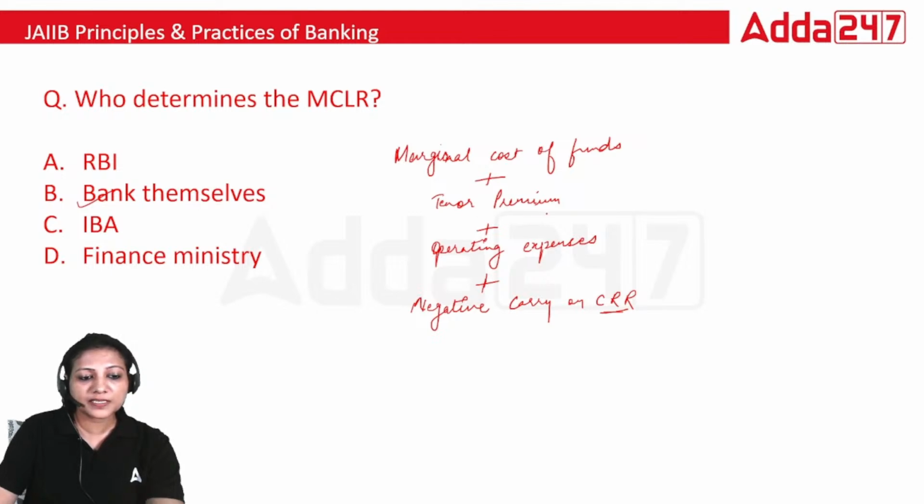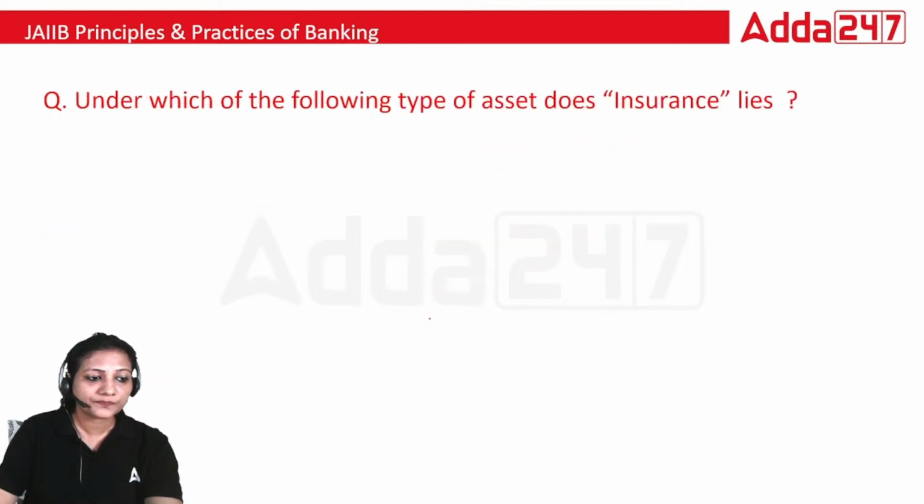Tenor premium means that the more is the tenure of a loan, the risk is higher, and for that risk which the bank is taking, the bank will take some premium on it. So tenor premium is added, and marginal cost of funds. As we all know that we have to pay for the funds which we get, so we have to include the cost of funds also. So this is how the MCLR is calculated, and bank themselves will calculate this.